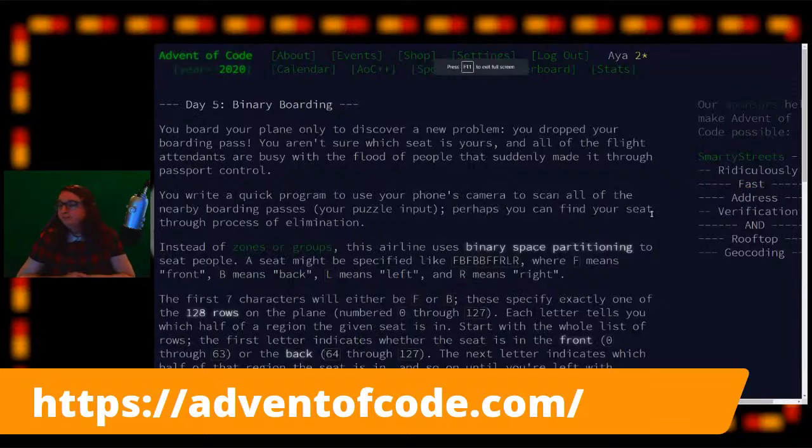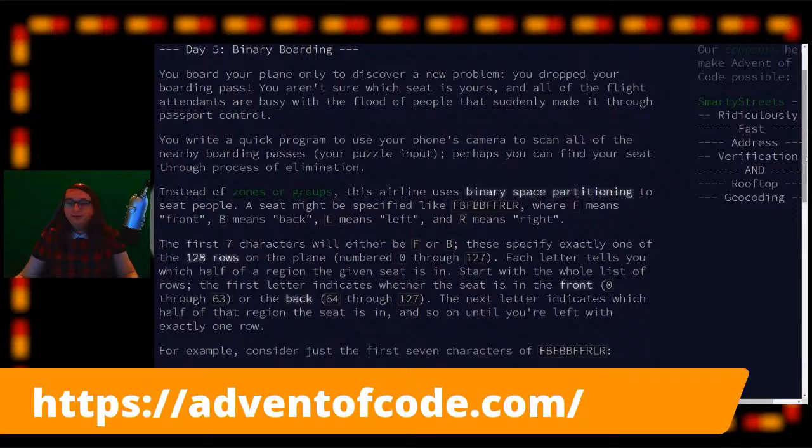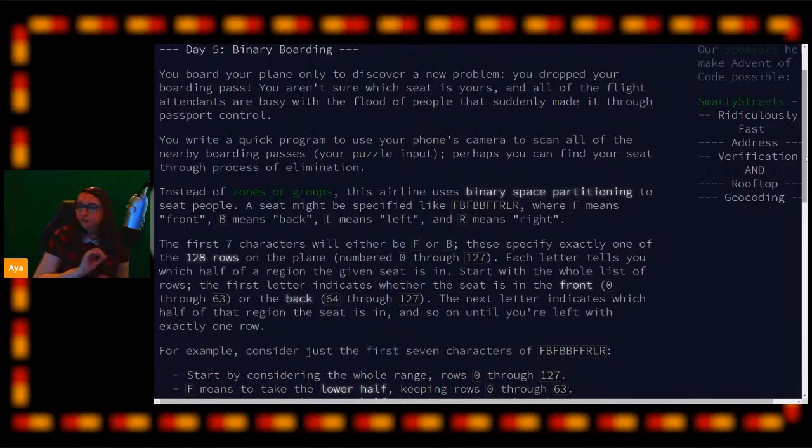Okay, so now we're going to be looking at day 5. Day 5 is we are on a plane and we can't find our seat. We've lost our boarding pass. So we write a quick application on our phone to scan all of the boarding passes of every other passenger on the plane. And the boarding passes are formatted like this, where every letter means either front, back, right, or left. So F means front, B means back, R means right, and L means left. And we're going to use some binary sorting to find out where our seat is.